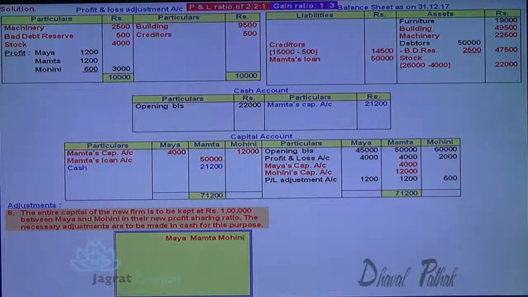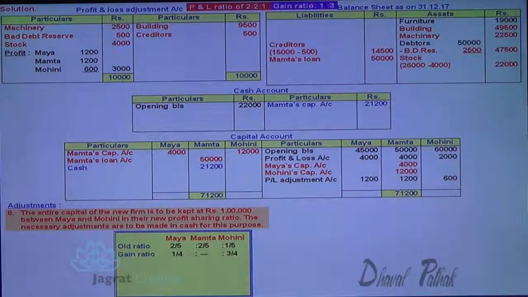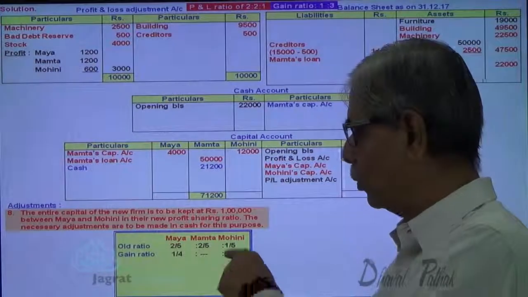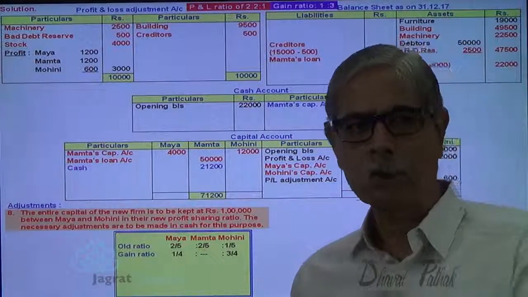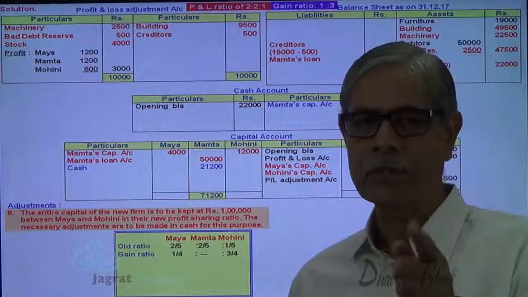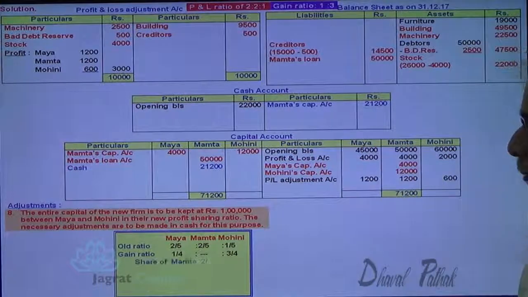Old ratio 2:2:1. So 2/5. Gain ratio is 1:3, so 1/4 and 3/4. Now Mamta's share was 2/5. It is gained by Maya and Mohini in the ratio of 1:3. So let me find out the exact amount that they have gained.